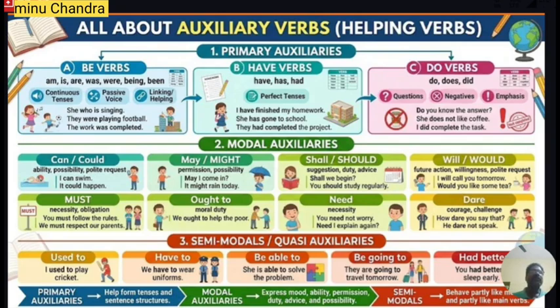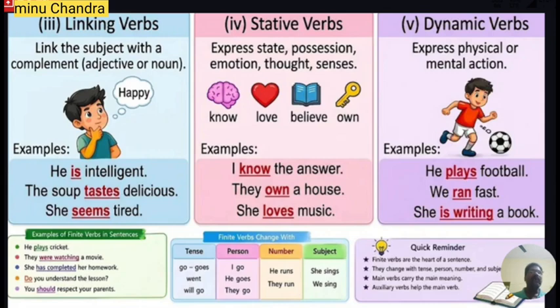Now let us discuss the modal auxiliaries. You know them very well. Can, could, may, might, shall, should, will, would, must, ought to, need, dare. These are the modal auxiliaries. Similarly, what are the semi-modal auxiliaries? Used to, have to, be able to, be going to, had better to. These are the semi-modals, or we can call them quasi-modals. Let us discuss the other finite verbs. They are linking verbs, stative verbs and dynamic verbs.